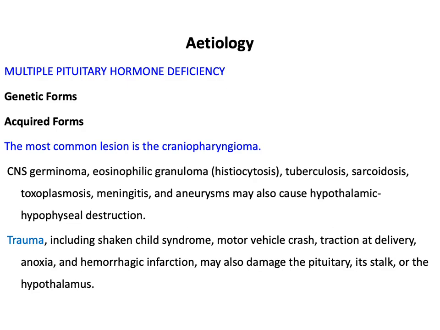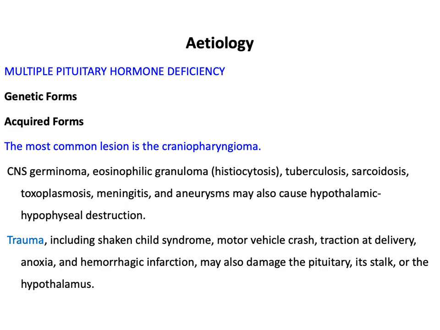The etiology: either we have multiple pituitary hormone deficiency or isolated growth hormone deficiency. Regarding multiple pituitary hormone deficiency, there are many genetic forms, that is inherited forms, and others are acquired forms, and the most common lesion is the craniopharyngioma.